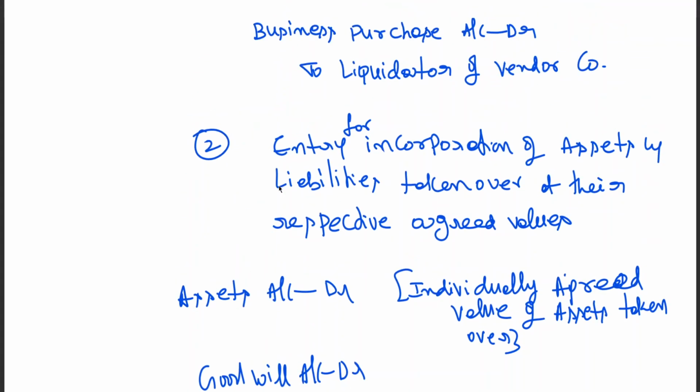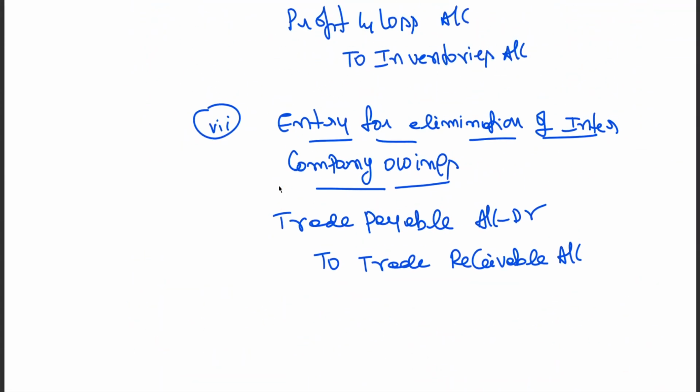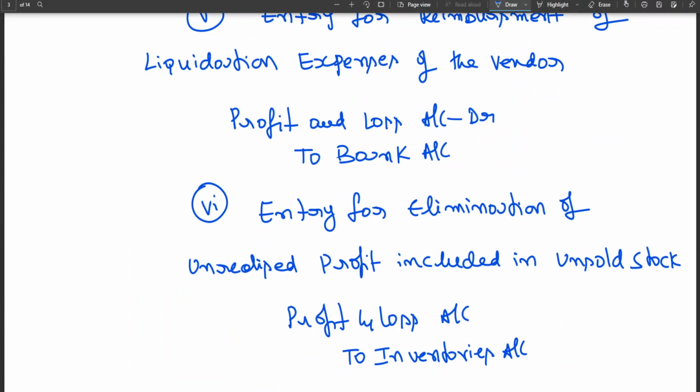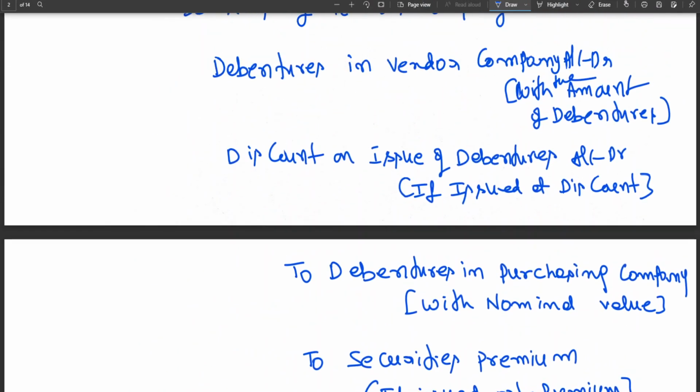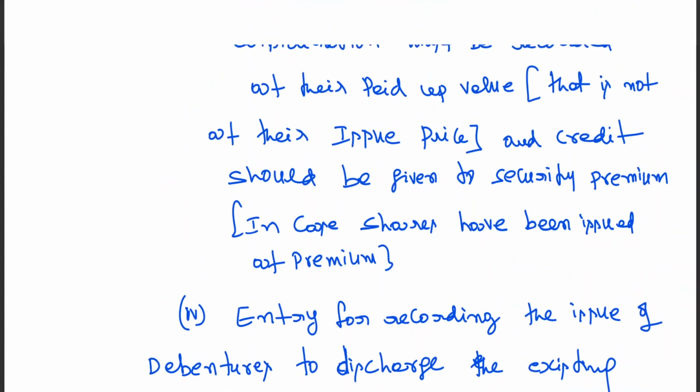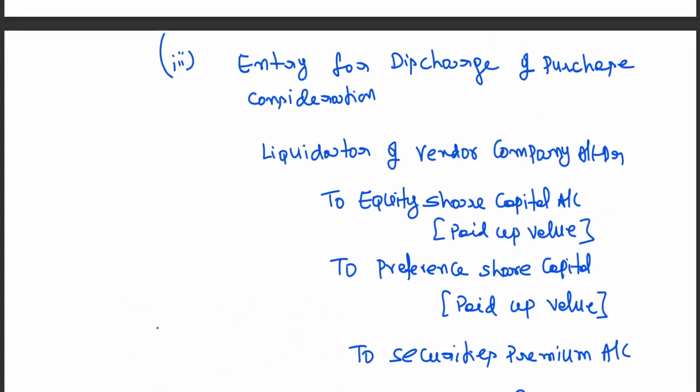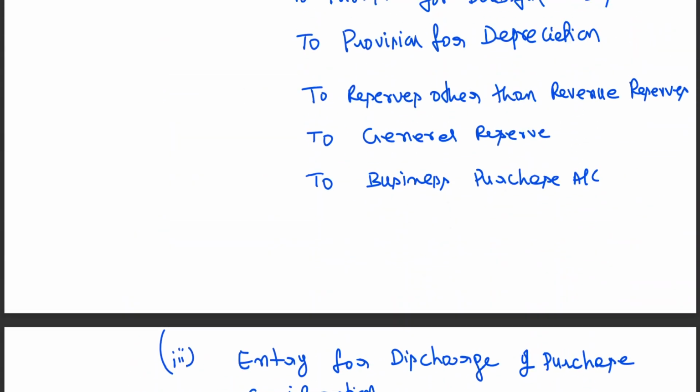There we have created reserve. I have used the term general reserve or reserve here. If purchase consideration is more than net worth, the general reserve should be deducted from the existing general reserve.